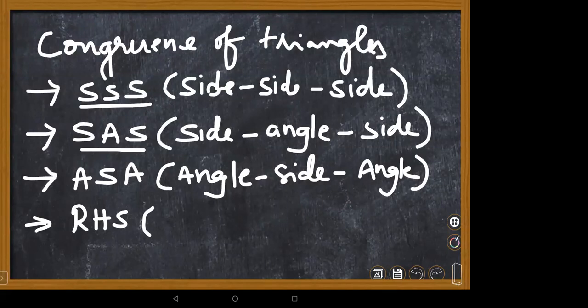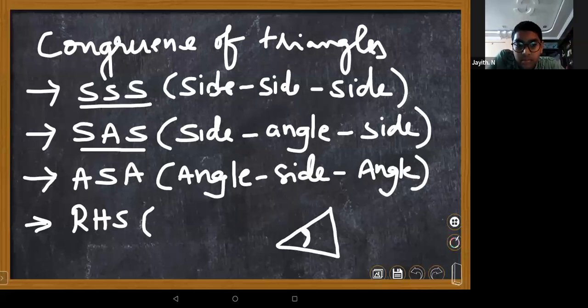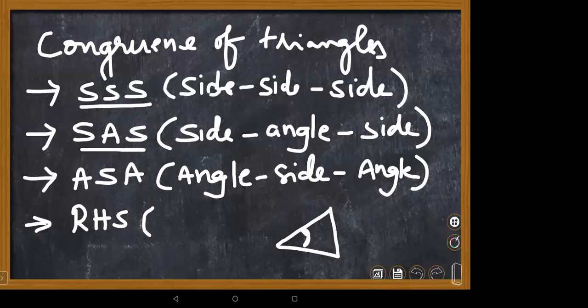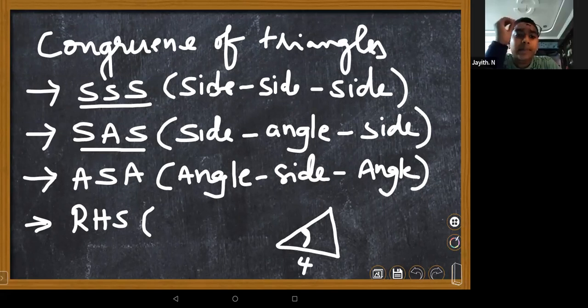Suppose I am taking these 2 sides, which is the angle bounded by the sides? This one. Suppose this is triangle ABC, with 4 centimeters and 4 centimeters. Ma'am, do we use SAS only for isosceles triangles? Not like that.